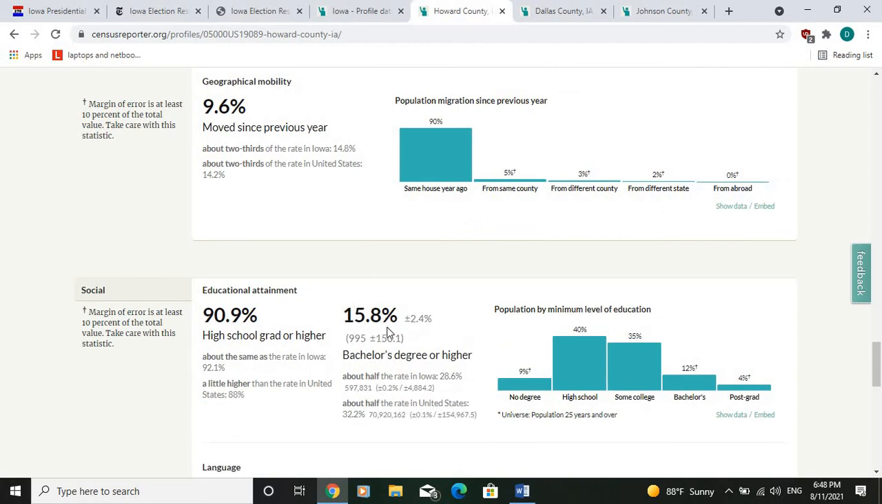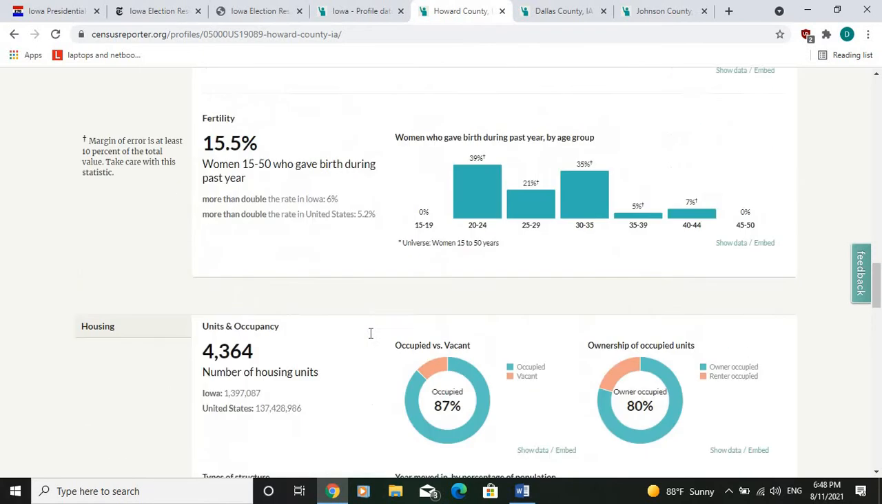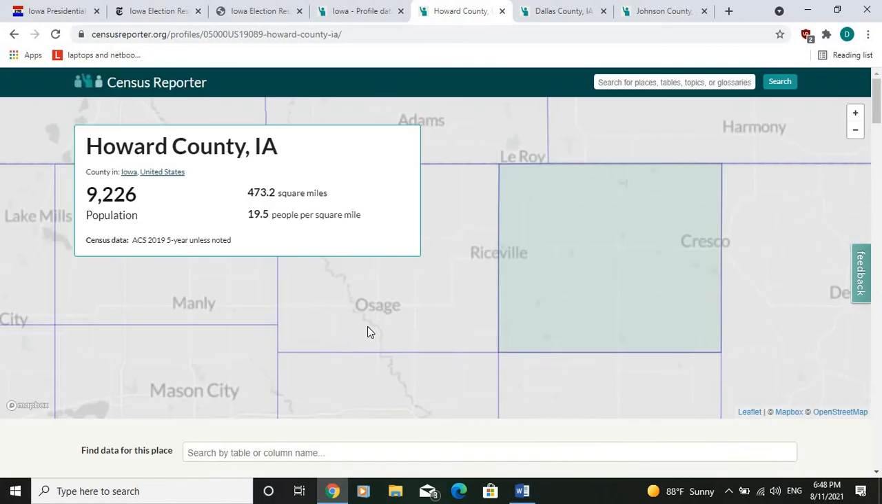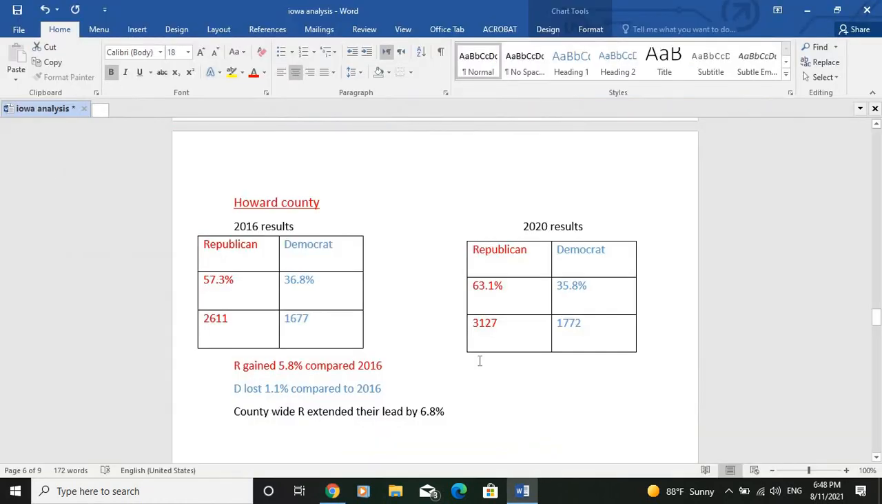And you would expect here the Republican to do really well, as they tend to do very good among the category of white rural voters. And this is the case. We can see clearly that the Republicans were able to improve by 6.8% over the Democrat compared to the last election. They were able to win the county by 63.1% to 35.8%.